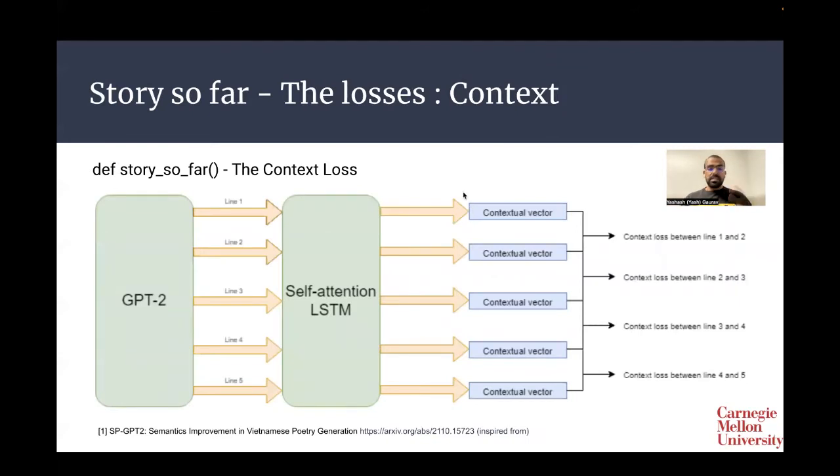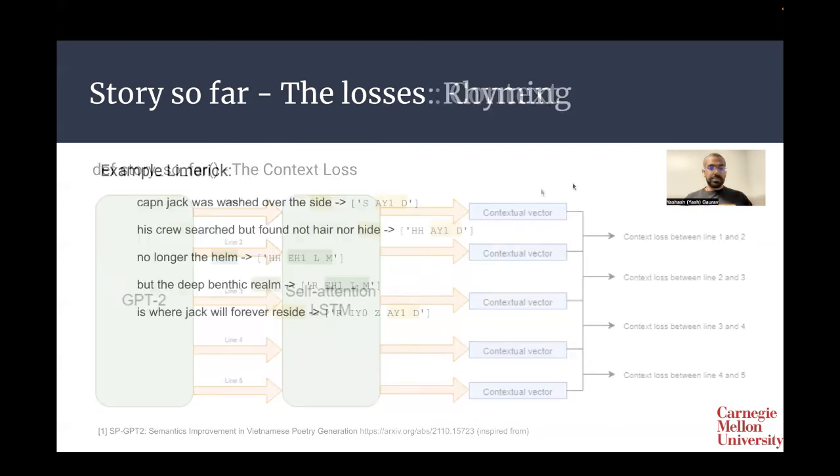Let's talk about the context loss. In the context loss, we basically take embeddings for each of the lines that is predicted by the GPT-2 model. We push it through a self-attention LSTM, which gives us contextual vectors for each of these lines. We calculate the MSE distance between each of these contextual vectors and try to minimize that.